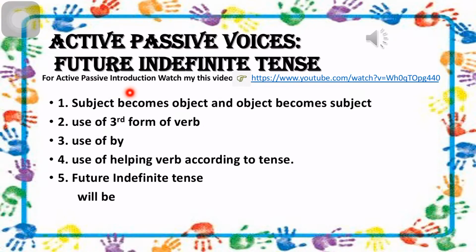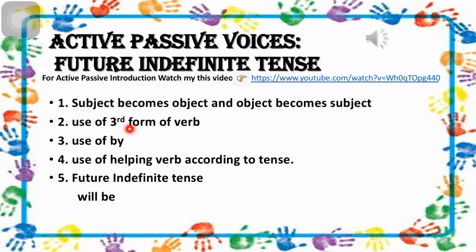Active sentence is when the subject is doing an action: subject, main verb and object. But when we take the object into the subject position and change the subject into object, that is called a passive sentence. So the rule is subject becomes object and object becomes subject.